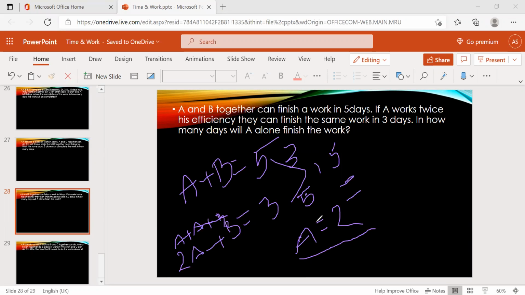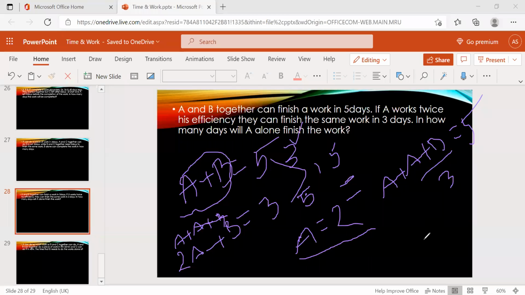No. A plus B is nothing but 5 days. That means the LCM of 15. Both A and B can eat 3 apples, right? So here 2A plus B, that means A plus B is 5 apples. If we find 2A plus B is 3 apples, then A equals 5 minus 3, nothing but 2 apples, only 2.